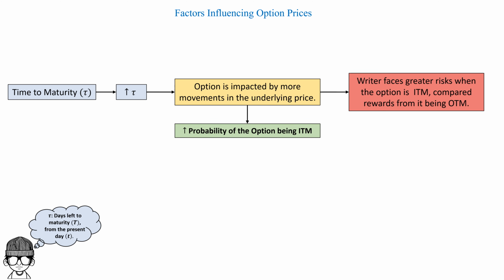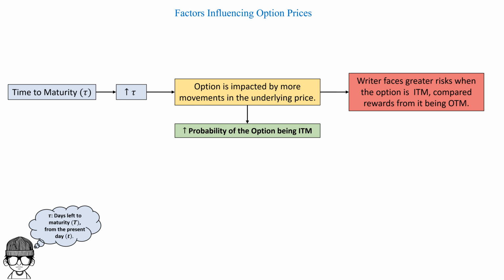So as these movements increase, the probability of the option going in the money or out of the money gets greater. However, it's the in the money aspect of it that's more important, as writers face greater risks when the option is in the money compared to the rewards of it being out of the money.